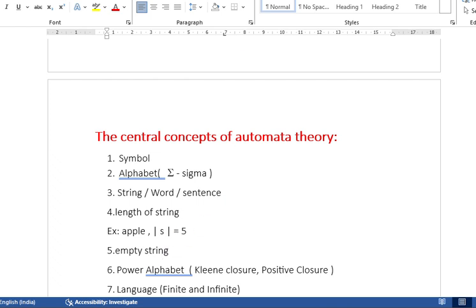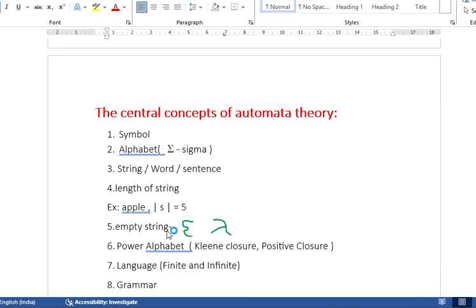Next, the empty string. What is the empty string? Empty means 0, nothing is there. So the empty string is nothing but a string with 0 length. Nothing is there. The empty string is represented by this symbol or this symbol. Length of the string means the number of characters.